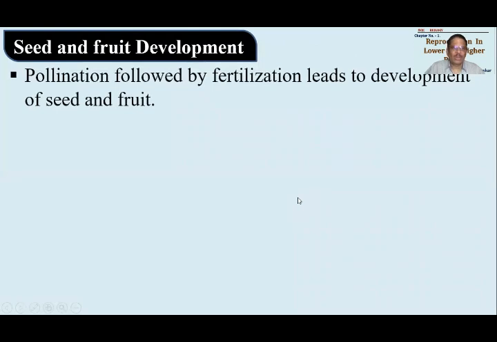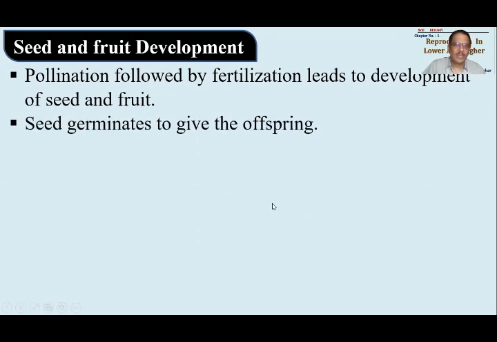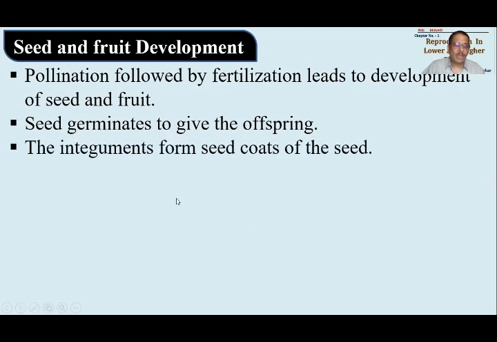Now we have to consider seed and fruit development. Okay, कैसे होगा? Pollination will be followed by fertilization, which leads to development of seed and fruit. तो उसमें क्या क्या changes होते हैं उतने से अपने को याद रखना है. Seed will germinate so as to give the offspring. Okay, getting it? The integuments that are available will form seed coats. Seed की जो coverings हैं वो बन जाते हैं.